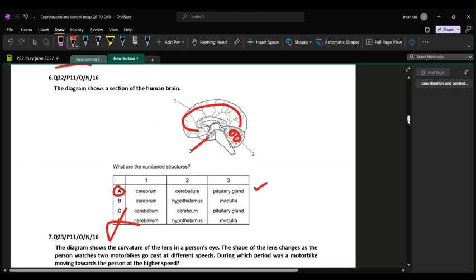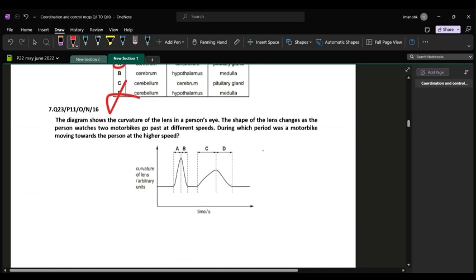Let's move towards question 7. The diagram shows the curvature of the lens in a person's eye. So curvature means the lens's ability to become round. The shape of the lens changes as the person watches two motorbikes go past at different speeds. So for example, if this is a person, let's describe the situation: he is watching one slow motorbike, because we have to compare the speeds, and another that has gone very fast. So obviously the shape of the lens would change when he looks at the slow vehicle near him, and the one that went farther away, the faster one.